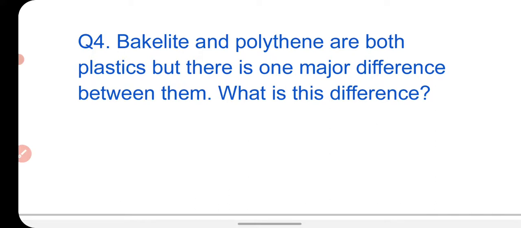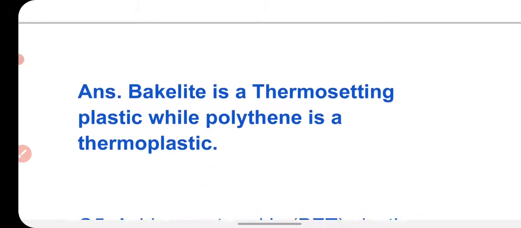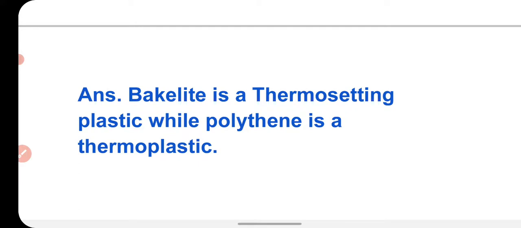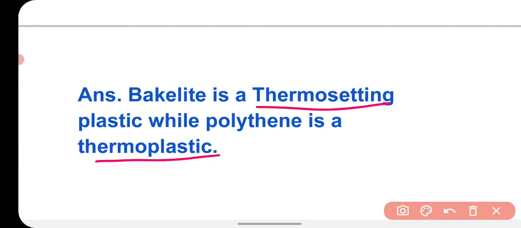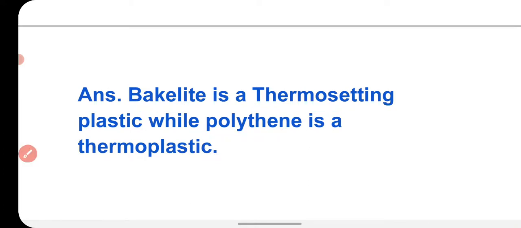What is this difference? Bakelite is a thermosetting plastic while polythene is a thermoplastic. You know that plastics are of two types, thermosetting and thermoplastic. Bakelite is an example of thermosetting because it doesn't melt by heating, while polythene is thermoplastic because it melts by heating, it gets softened.